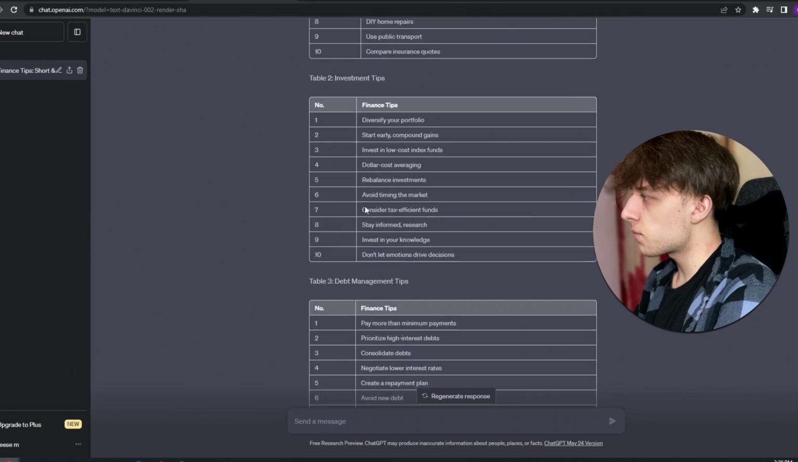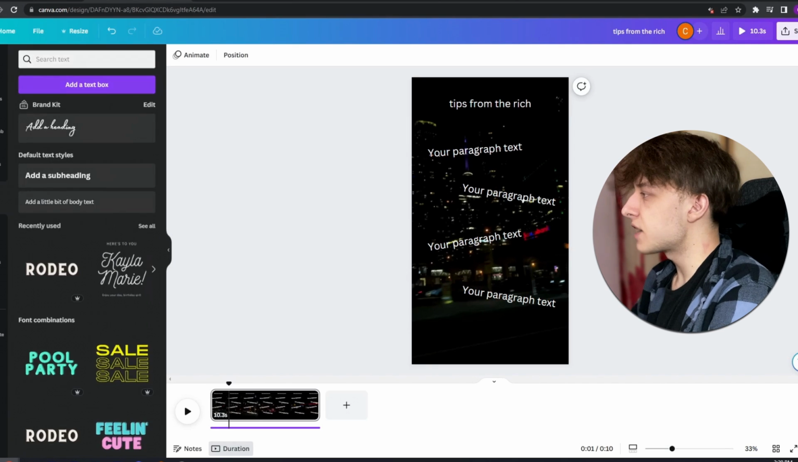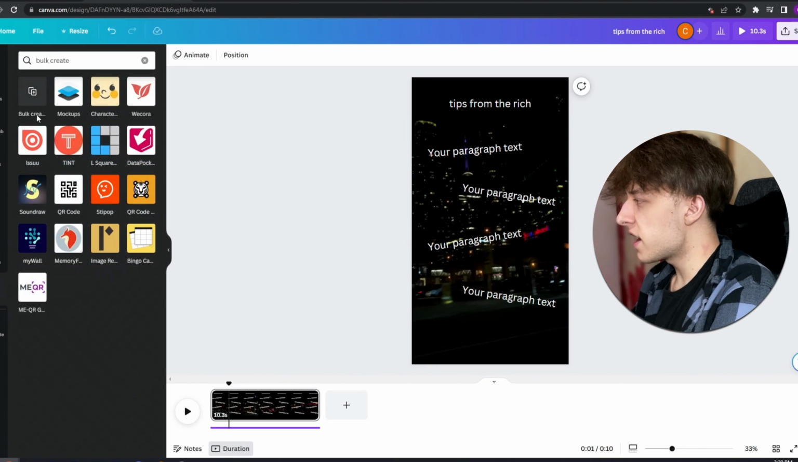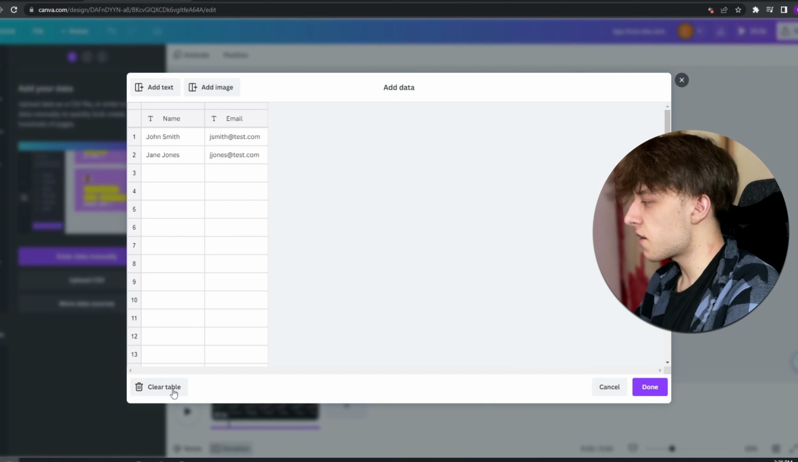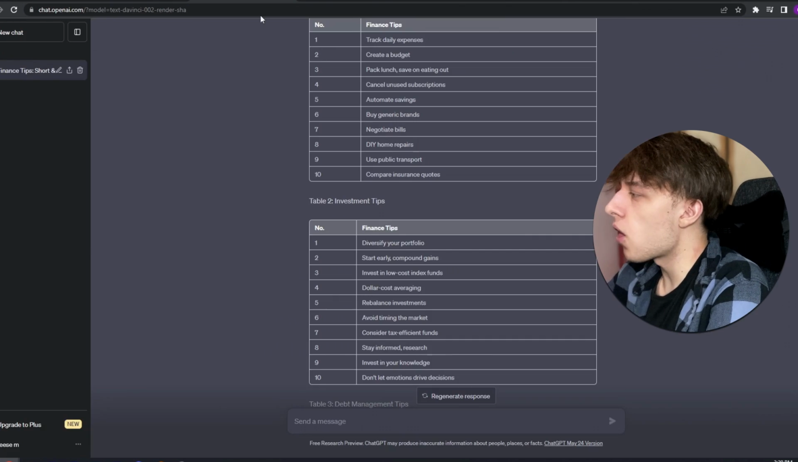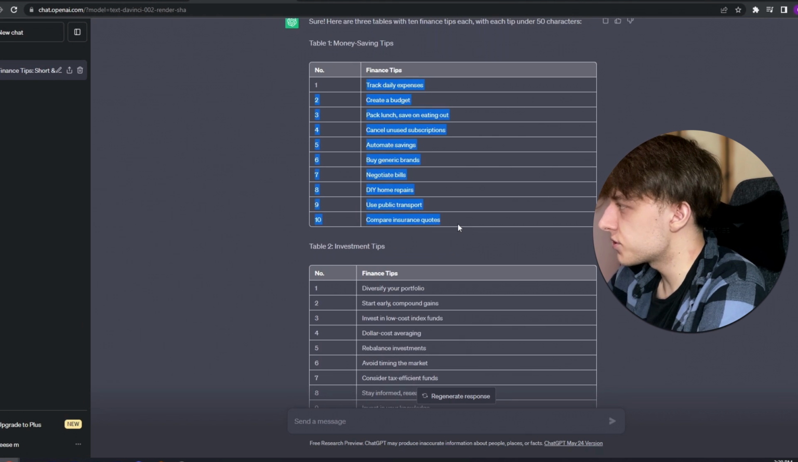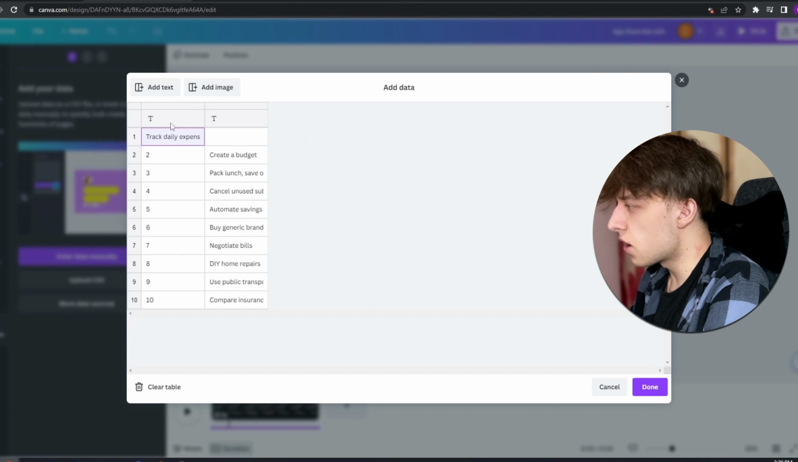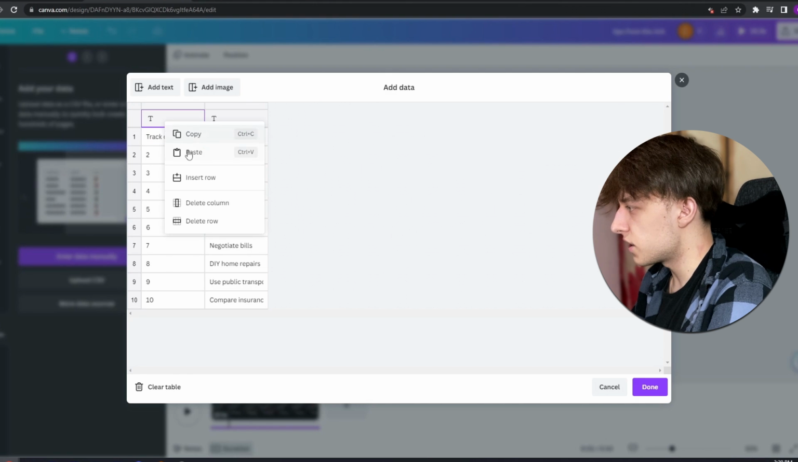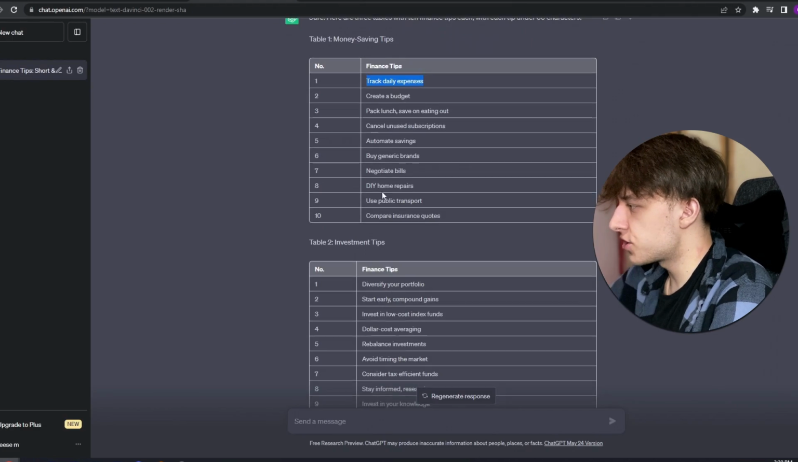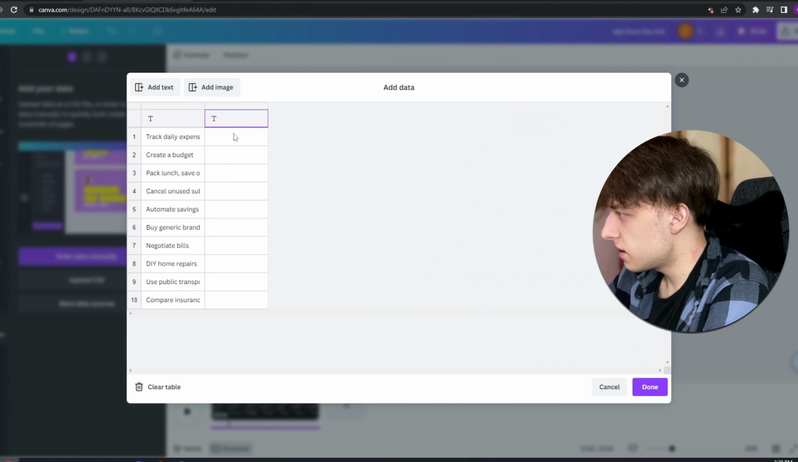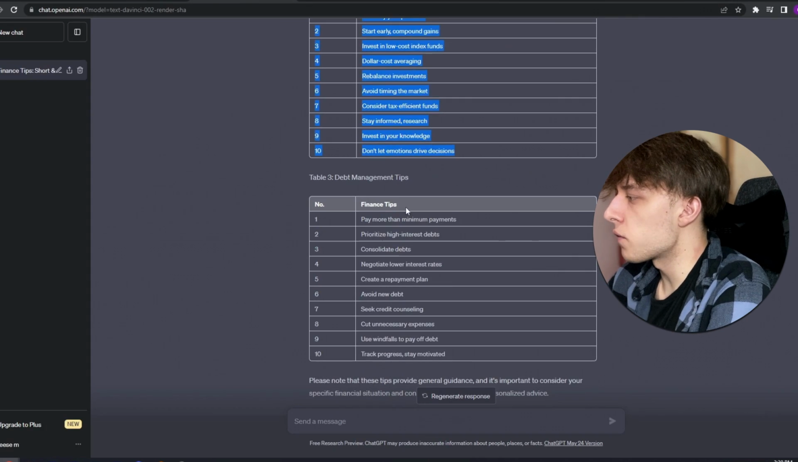So once these are all generated, we're going to head back over to Canva, go to apps, and search up bulk create. It should be right here. Just click it and click enter data manually. There's going to be some pre-made table here, but just get rid of that, you don't need it. Now we're going to import all of our tables. So we're going to copy this over, enter, and we don't want the numbers, so right click this and do delete column. So to add another column, click add text and head back over to ChatGPT and copy this again. And then just kind of keep doing this until you have all of your tables done.